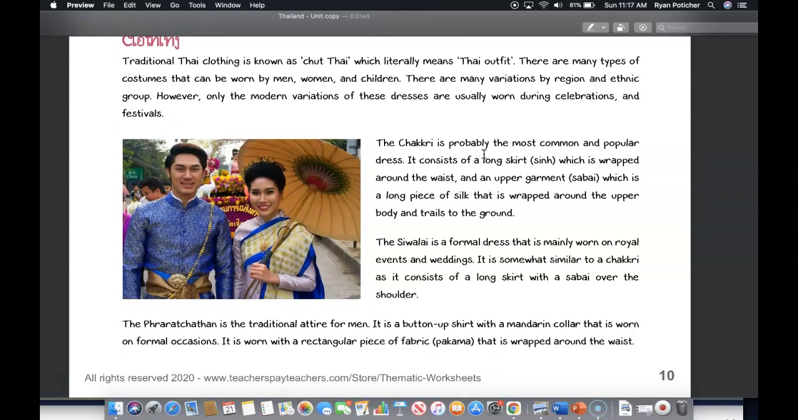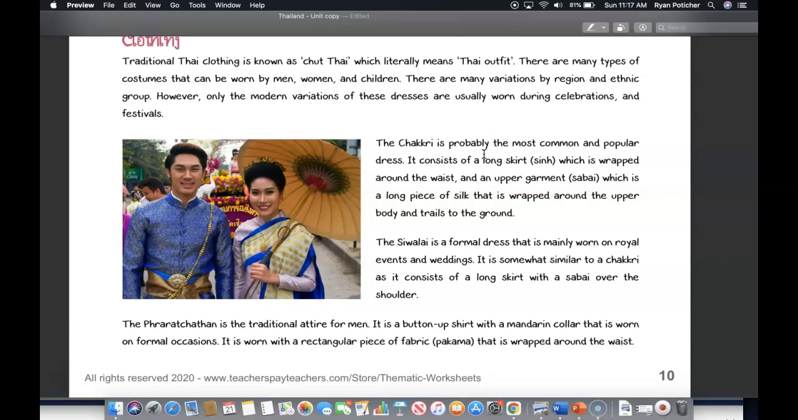Clothing. Traditional Thai clothing is known as a chut Thai, which literally means Thai outfit. There are many types of costumes that can be worn by men, women, and children, and there are many variations by region and ethnic group. However, only the modern variations of these dresses are usually worn during celebrations and festivals.